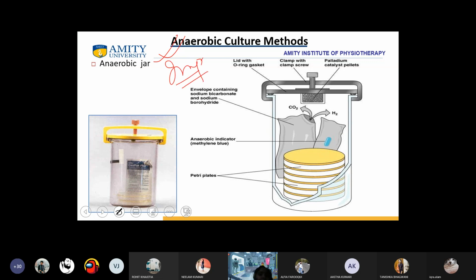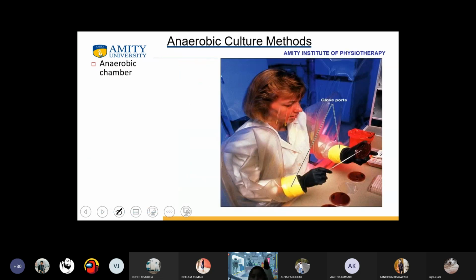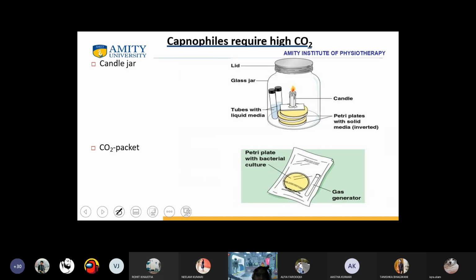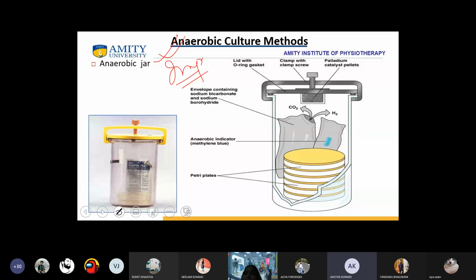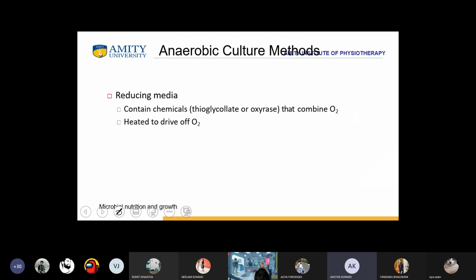Okay. Hey, students. Yes, ma'am. Can you show the last slide? This is the anaerobic chamber. Last slide. Ma'am, one more picture.